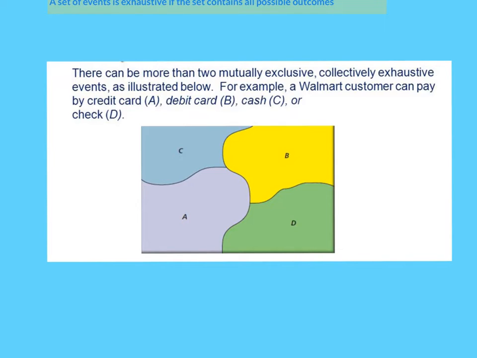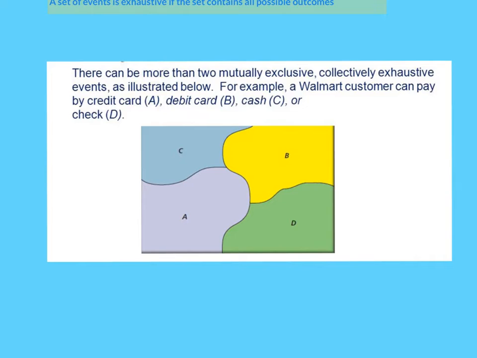Now these are mutually exclusive because you're not allowed to pay by more than one, and they're exhaustive because they're the only options you can pay by. So these are both mutually exclusive and exhaustive. And if I added up all these probabilities, they would have to total 1 because they fill up every single part of the space, and that will be true for a set of mutually exclusive exhaustive events. The sum of all probabilities will always be 1.